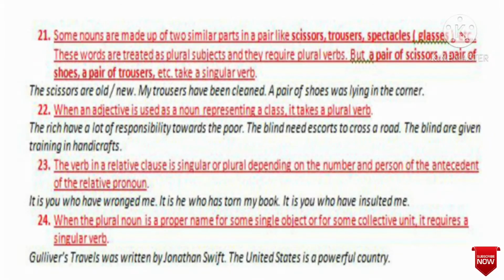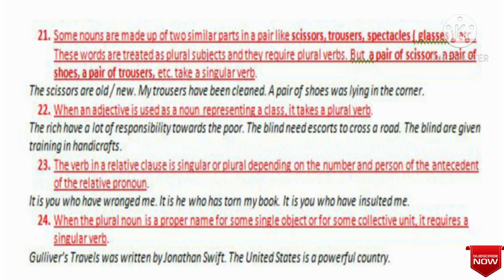Point 21 tells us some nouns are made up of two similar parts in a pair, like scissors, trousers, spectacles, means glasses or goggles, etc. These words are treated as plural subjects and they require plural verbs, but a pair of scissors, a pair of shoes, a pair of trousers, etc. take a singular verb. So you must remember, when there is the use of a pair of, you will use there the singular verb. Now mark the examples.